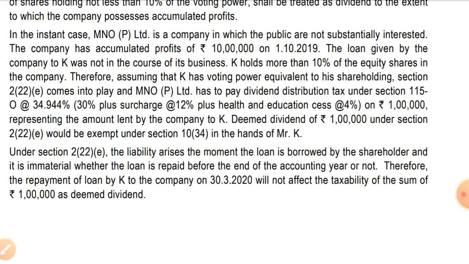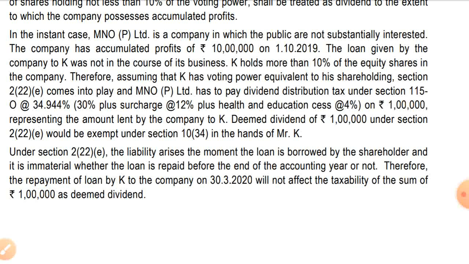As we all know, under section 2(22)(e) we don't have to do grossing up, as we used to do while paying dividend distribution tax under section 115O. The grossing up concept is applicable under section 2(22)(a), (b), (c), (d), not in (e). So that is 34.944% on 1 lakh, representing the amount lent by the company to K.